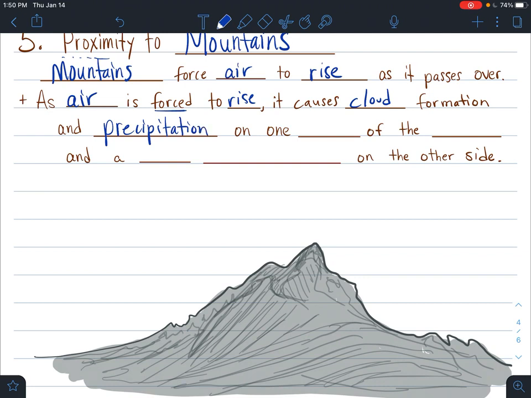So let me reread this so we can get the sentence structure correct. As air is forced to rise, it causes cloud formation and precipitation on one side of the mountain range, and we get a dry rain shadow. So think about a shadow. Well, a rain shadow just means that all the rain is gone and there's no rain at all. So a dry rain shadow on the other side.